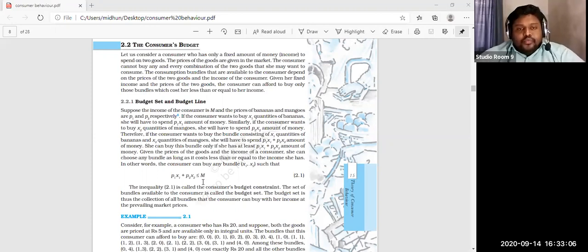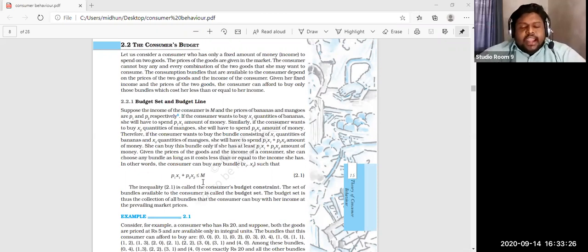Okay, amount of money. So we know that it is related with the price of the product the person wants to spend money on: the value of the single quantity multiplied by the number of that particular product. So that's what P1 X1 plus P2 X2 amount of money.